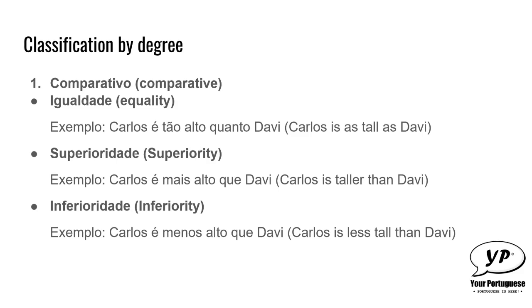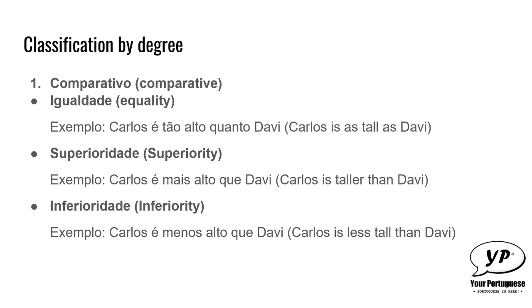When we use inferiority, we want to say that someone has, let's say, less quality than the other person. So we'll say in Portuguese, Carlos é menos alto que Davi, which means Carlos is less tall than Davi in English.